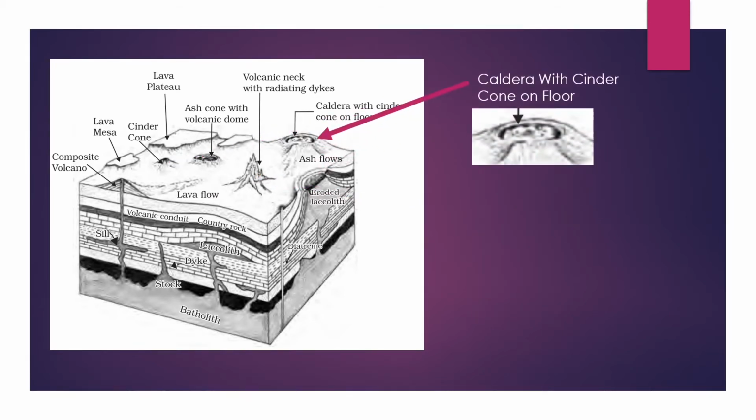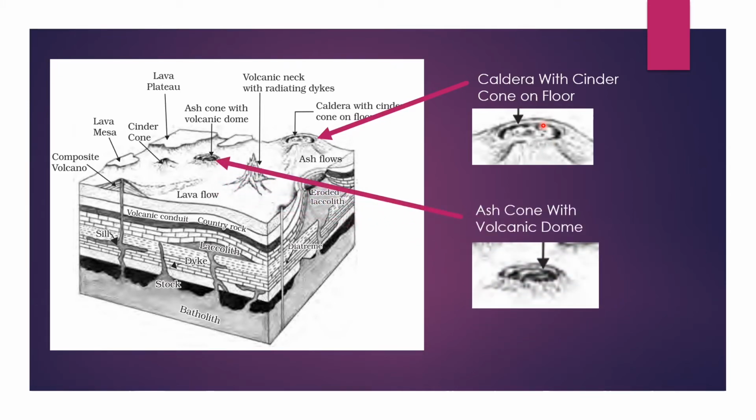The next one is caldera. Caldera is the most explosive volcano among everything. It not only disrupts the land around it, it also causes disaster to itself. After the explosion of the volcano, the uppermost part of this volcano will get disrupted and fall within itself. You can see in this picture exactly. This is the most explosive volcano among all.